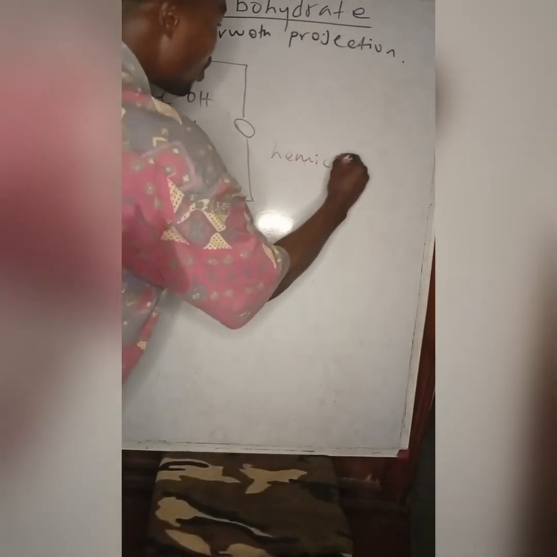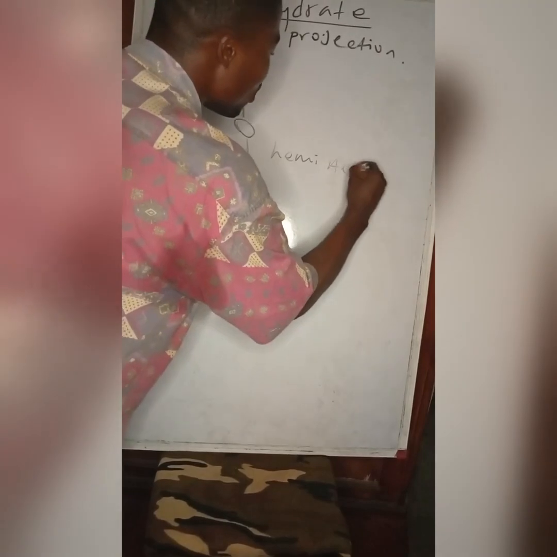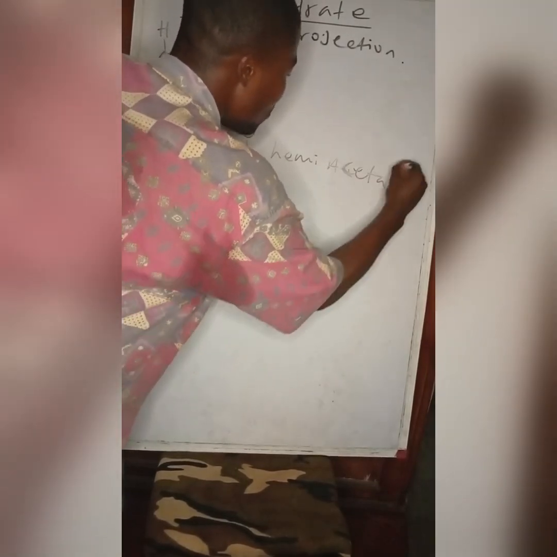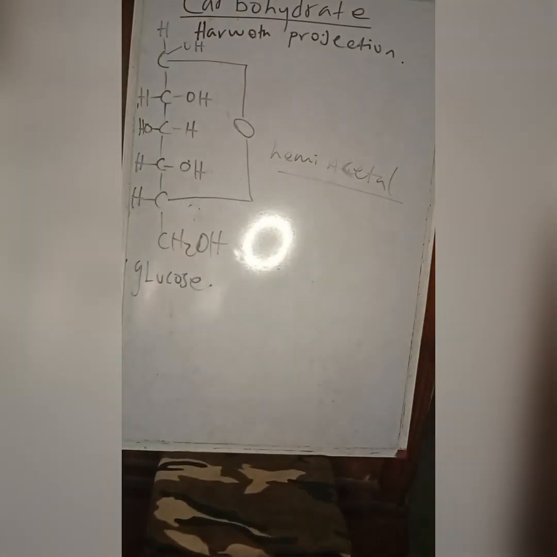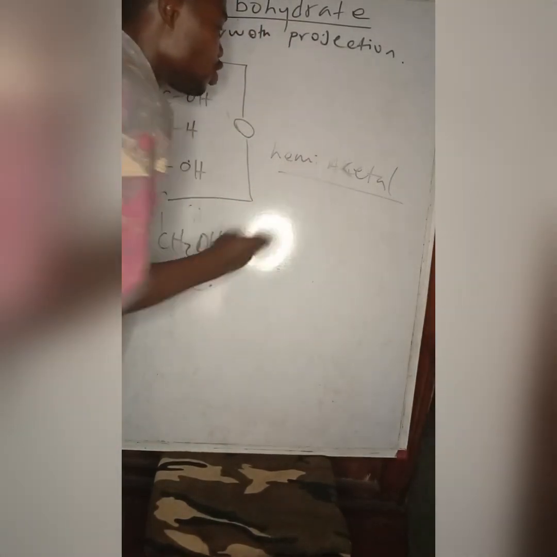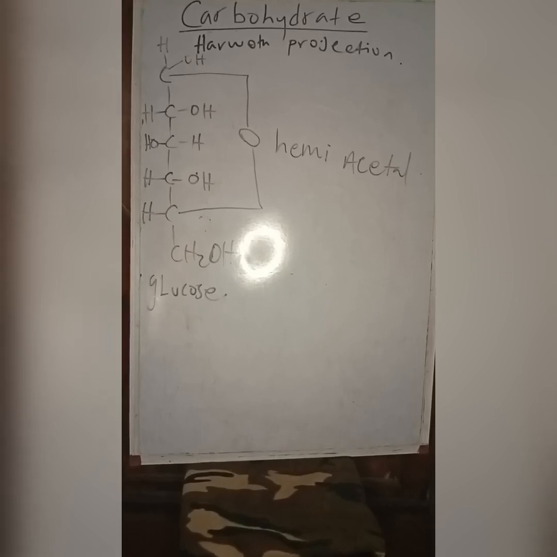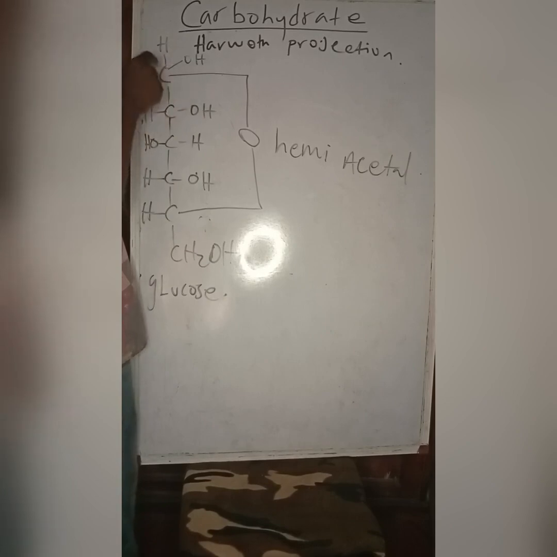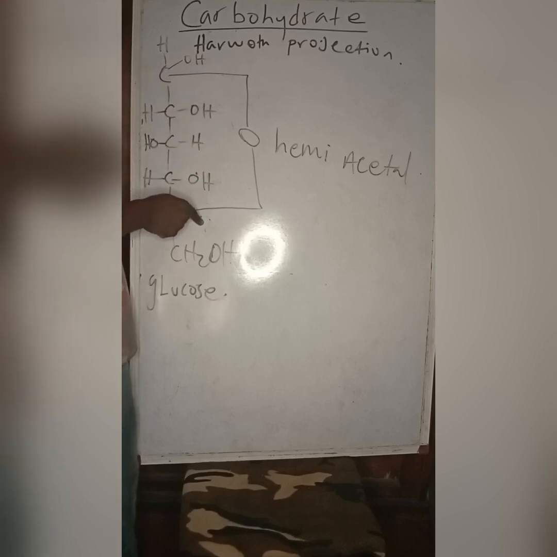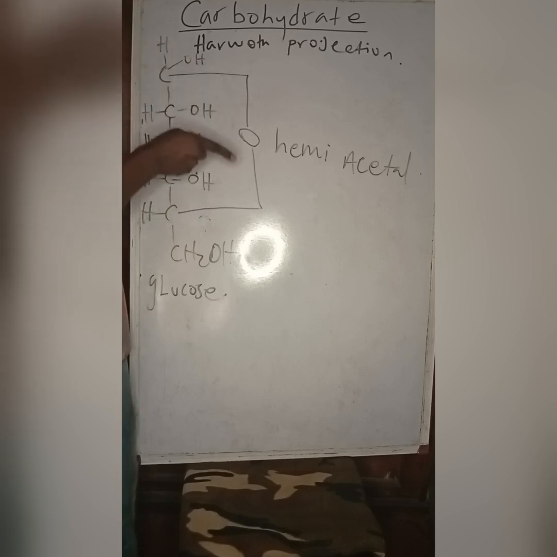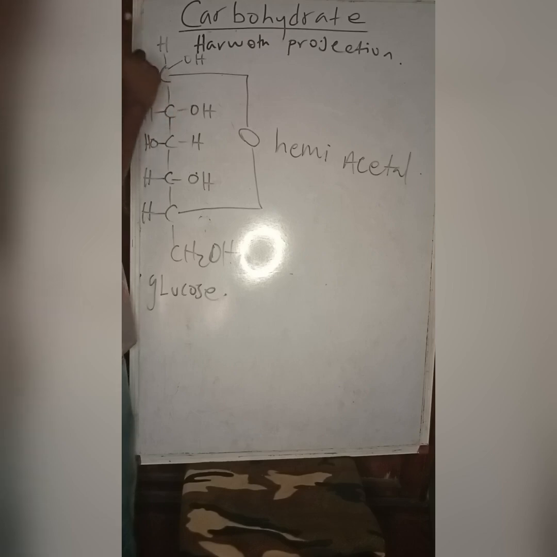So this is a hemiacetal form of a carbohydrate. Many call it the pyranose structure. I can use this to get the pyranose structure of carbohydrates. I'll show you how it looks now. I'll go over the hemiacetal formation again. Remember, if this sugar was a ketone sugar, you form a hemiketal. Just take note: one aldehyde group plus one alcohol group gives me a hemiacetal. One ketone group plus one alcohol group gives me a hemiketal. I'll go over this again.